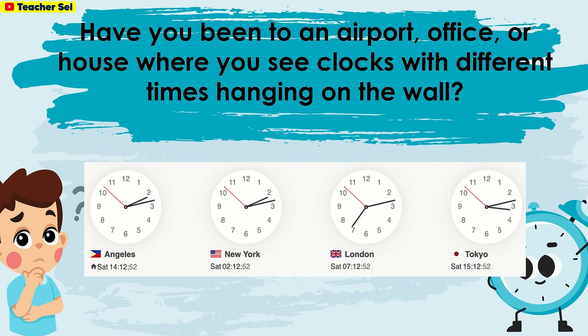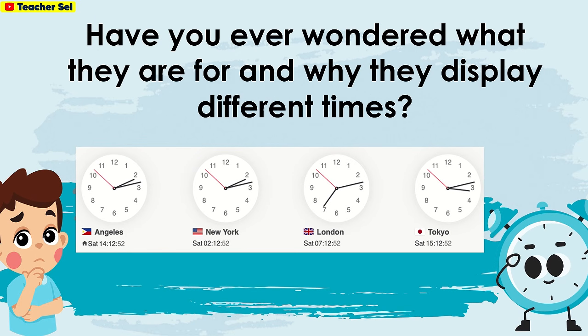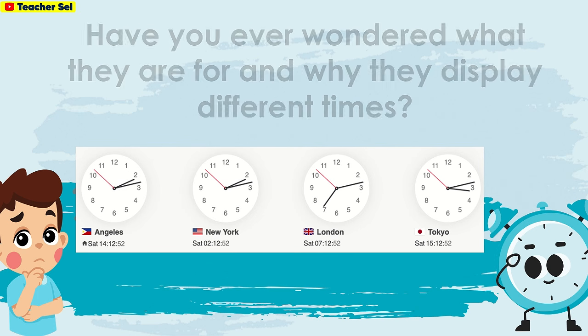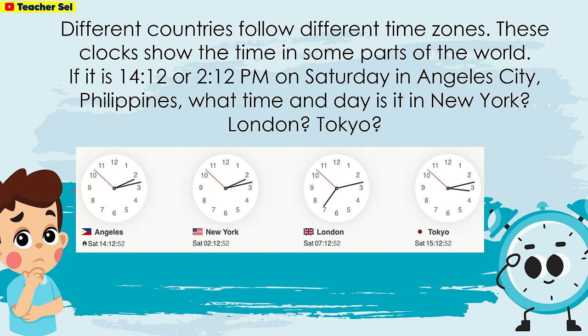Have you been to an airport, office, or house where you see clocks with different times hanging on the wall? Have you ever wondered what they are for and why they display different times? Different countries follow different time zones. These clocks show the time in some parts of the world.